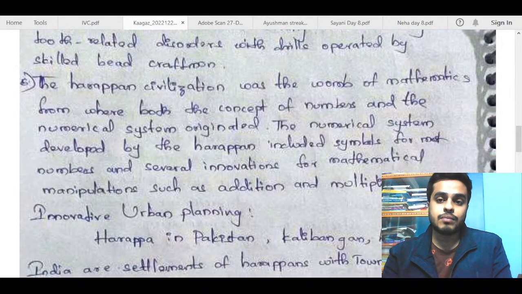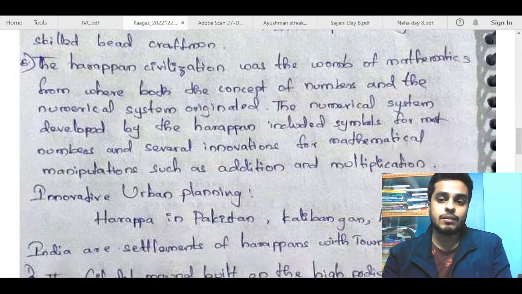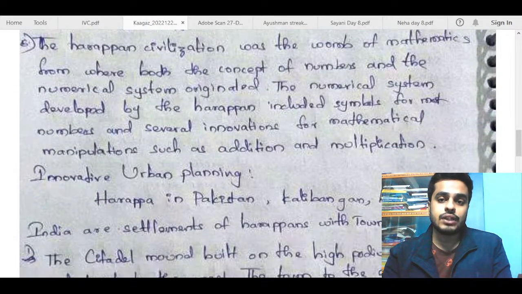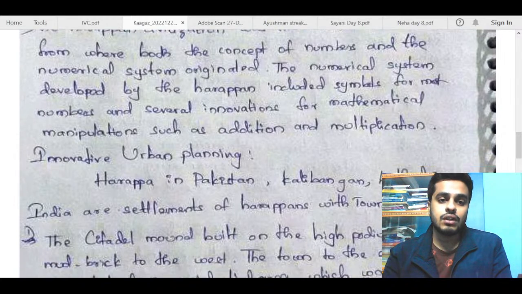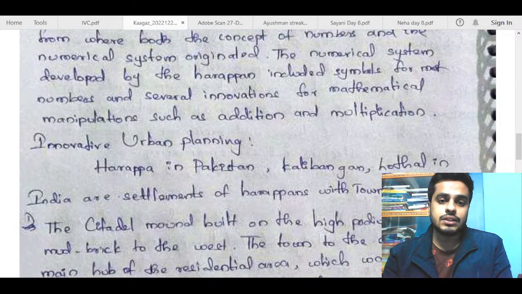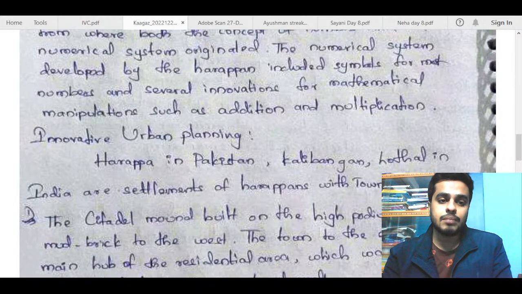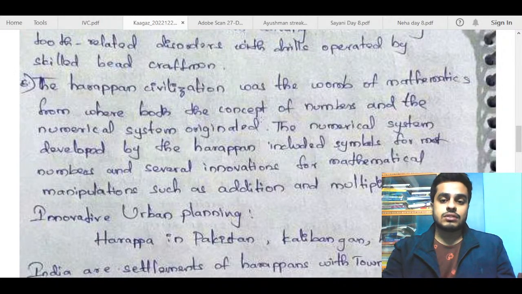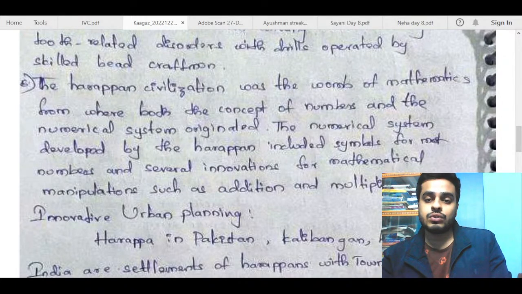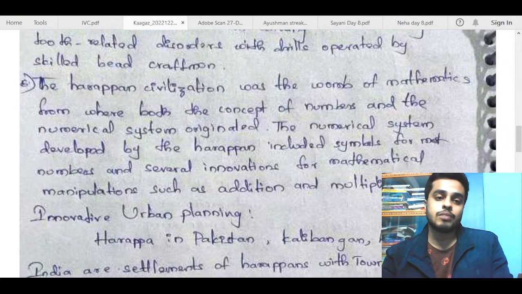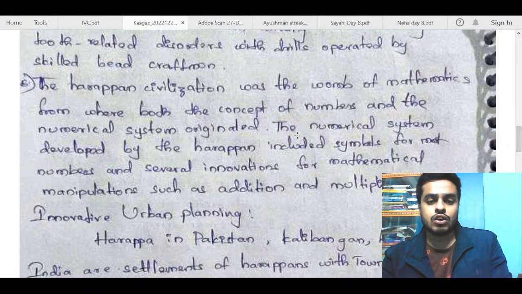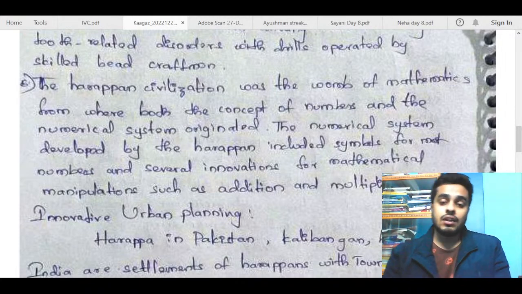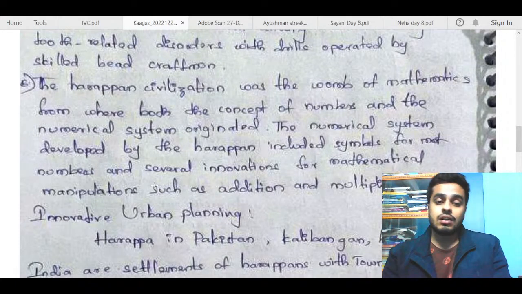Harappan civilization was the womb of mathematics, from where both the concept of numbers and the numerical system originated. The numerical system developed by the Harappans included symbols for several innovations for mathematical manipulations such as addition and multiplication. I think you are writing a lot in your points. The same thing is repeated. If you notice, you have talked about mathematics here, then again talked about innovations for mathematical manipulations. Although it is not pretty clear, each line has the same concepts.